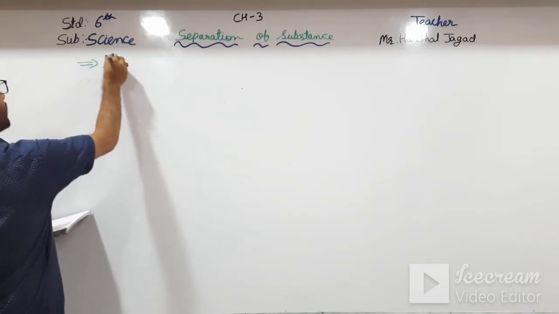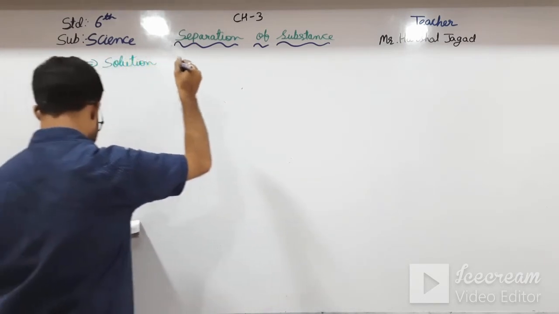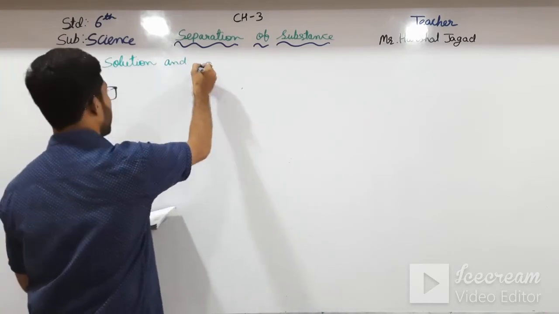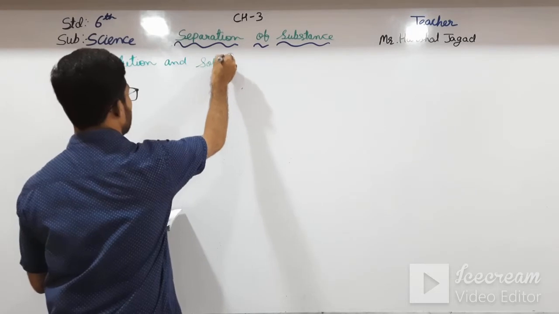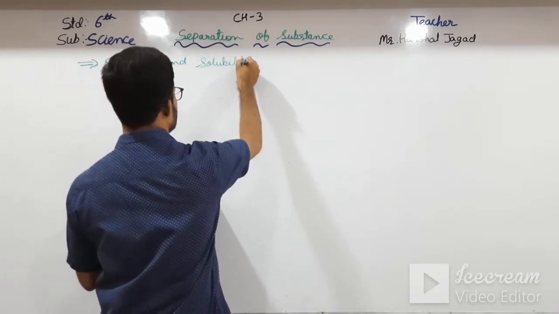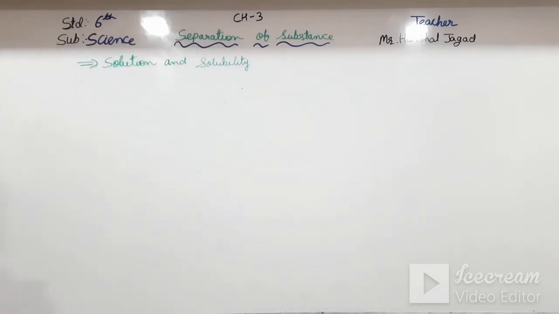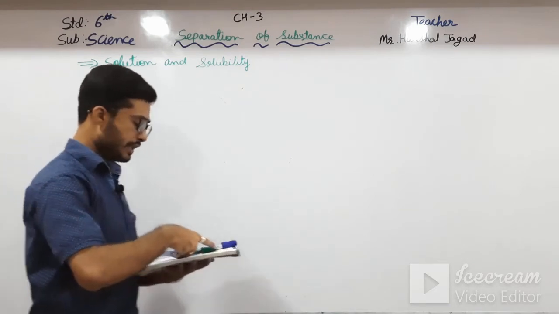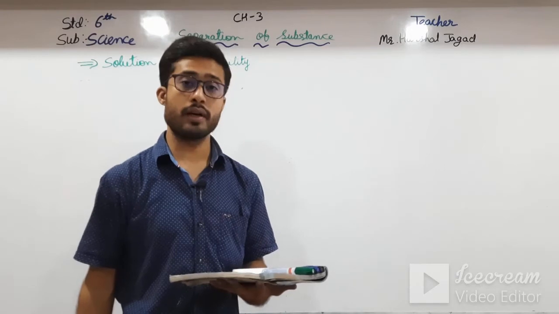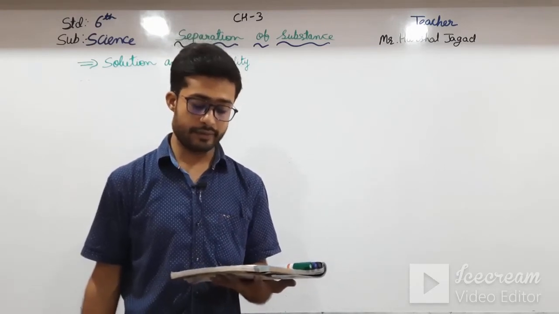Solution and solubility. Okay students, see here, I am just reading: when we add a teaspoon of sugar to a glass of water and stir it, the sugar disappears in the water.